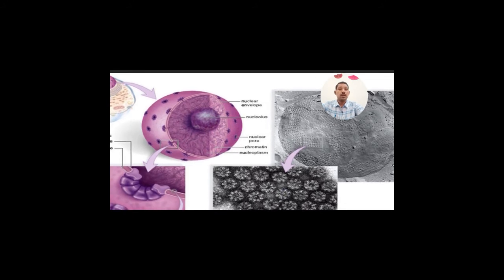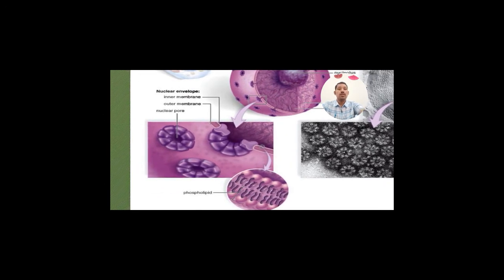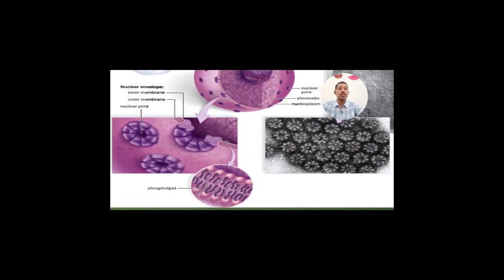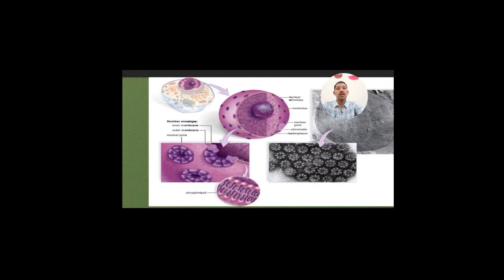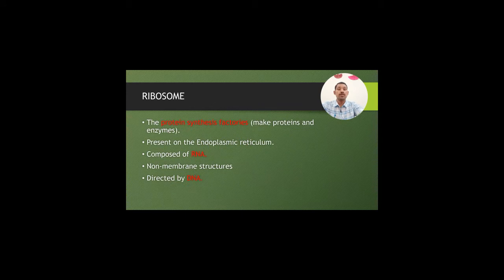Let us see the nucleus: the nuclear envelope, and in the center the nucleolus, and there are some nuclear pores, chromatin fibers, and nucleoplasm. This is the structure of the nuclear envelope. In that, nuclear pores are there. These pores allow the chemical messengers to go inside and outside of the nucleus.